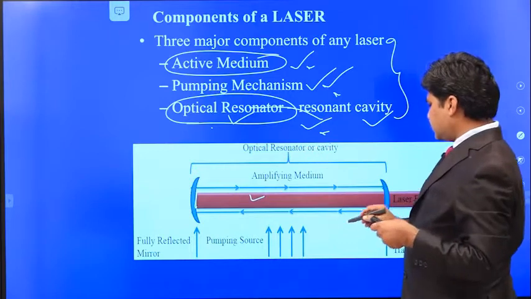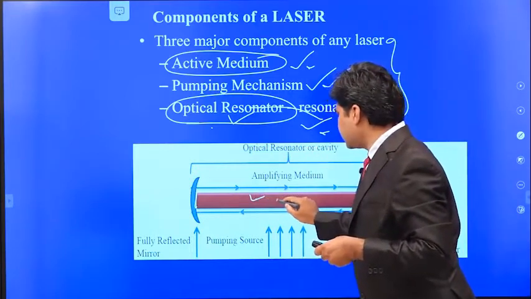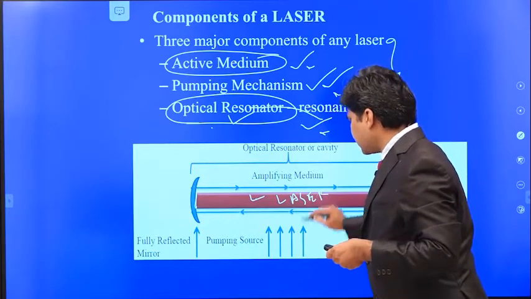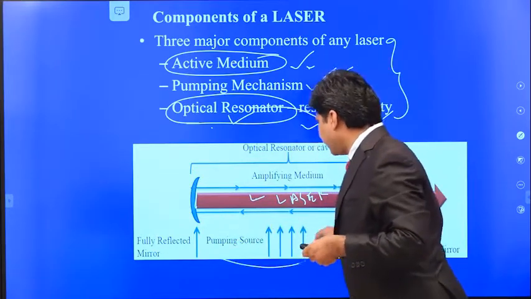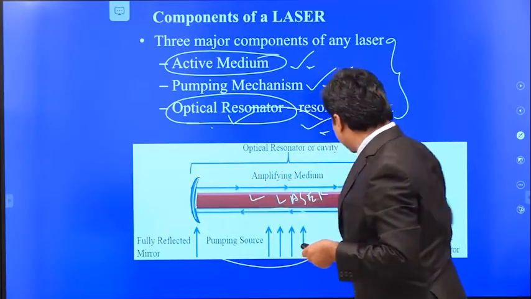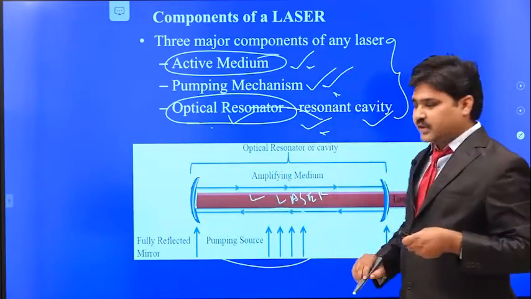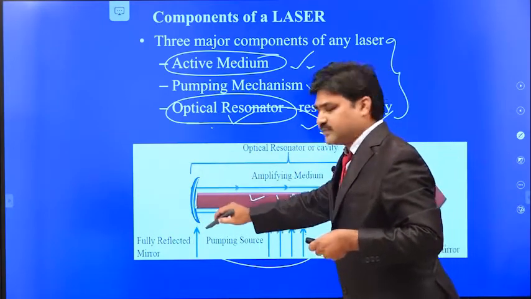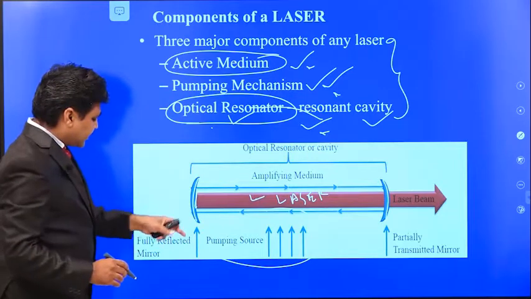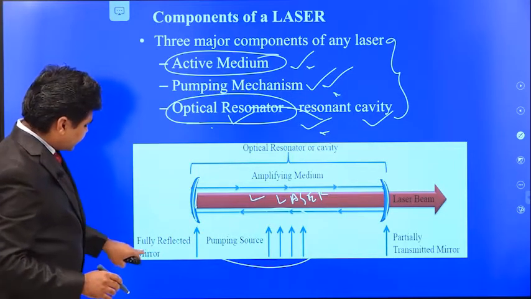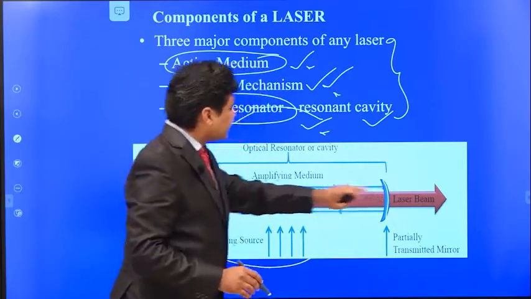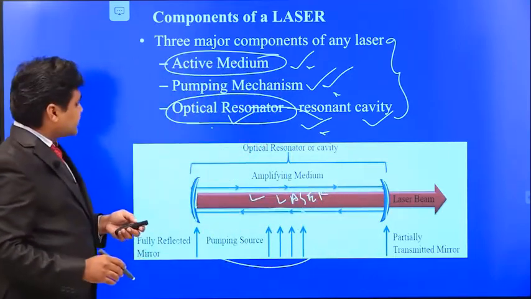Here you can see this is the amplifying medium, that means the laser medium. To send the atoms to the excited state, we need the pumping source. To increase the number of photons inside the cavity, we need the mirrors, and these mirrors will reflect the light. This optical resonator contains two mirrors: the first one is the fully reflecting mirror, and the second one is the partially reflecting mirror. Now I'm going to explain each and every part.